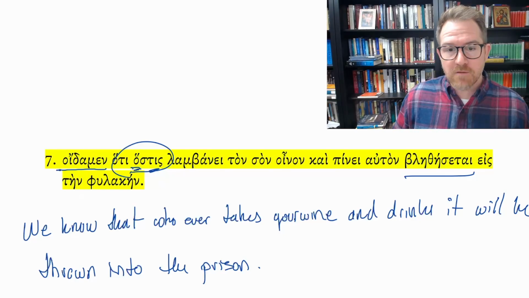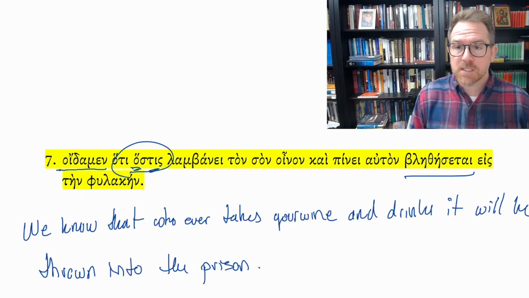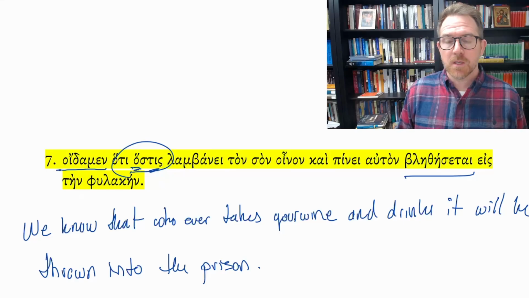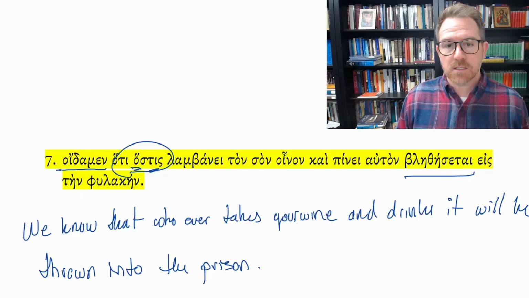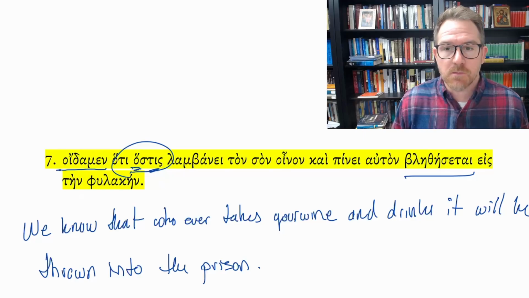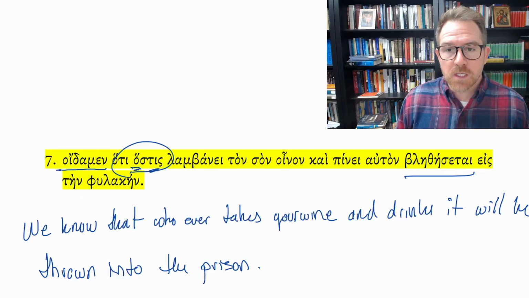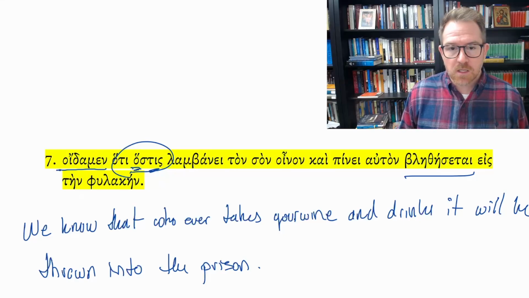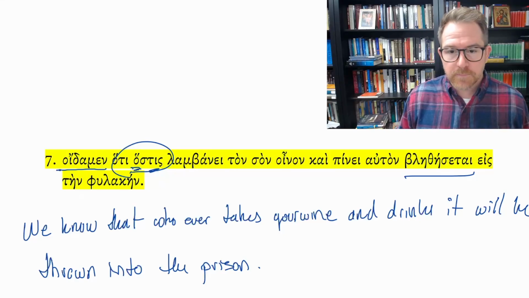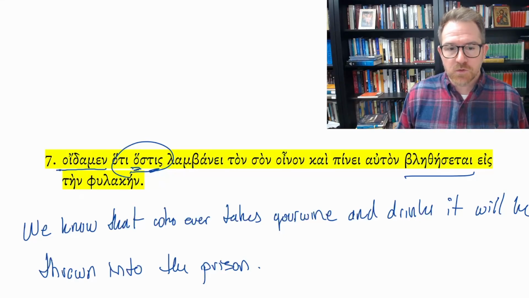And so here you have son in the accusative because it's that possessive pronoun. It's just in the accusative case that mirrored. It's functioning basically as a possessive, a pronoun adjective, rather than seeing it as su in the genitive case, as the wine of you. It's your wine, and drinks it will be thrown into prison.